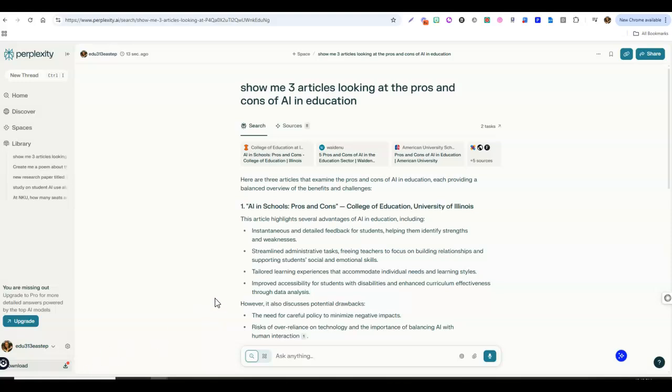So the other thing you need to know about Perplexity is how to share it. It is up here in the upper right-hand corner, right there where it says share. You would click that and come down here to where it says shareable. And then the link is copied. The link is shared rather. You hit copy the link and then you can go and paste that in so that you can share it with others or cite your work that you've done in Perplexity.